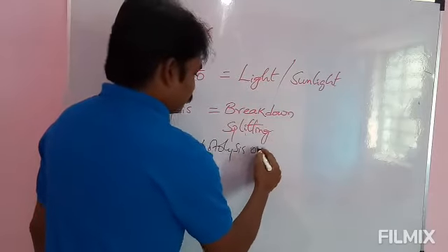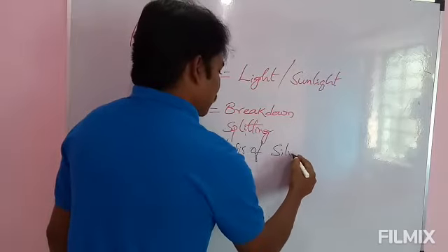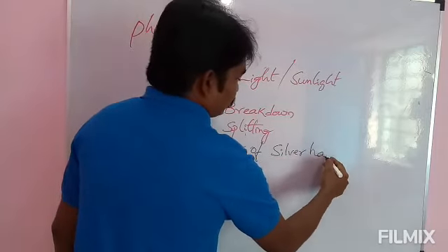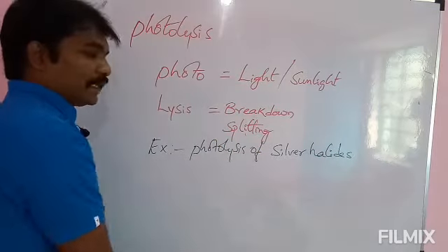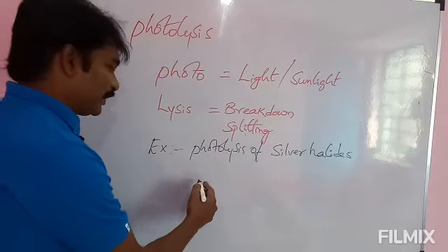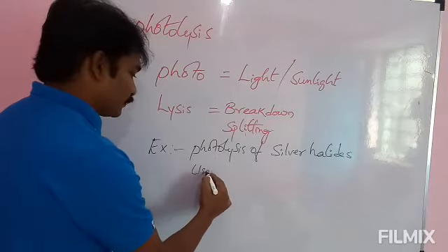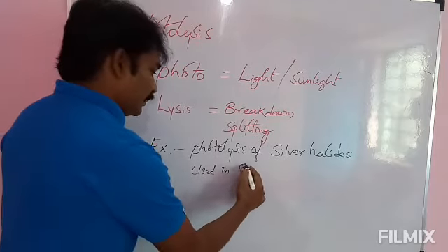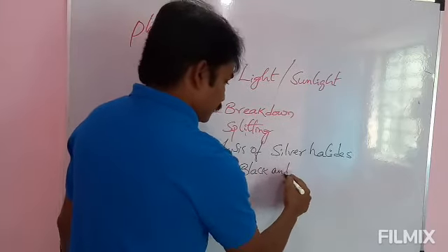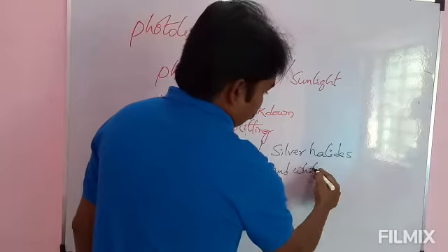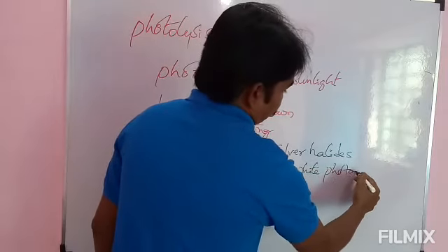The best example for the photolysis process is photolysis of silver halides. This principle is used in black and white photography.